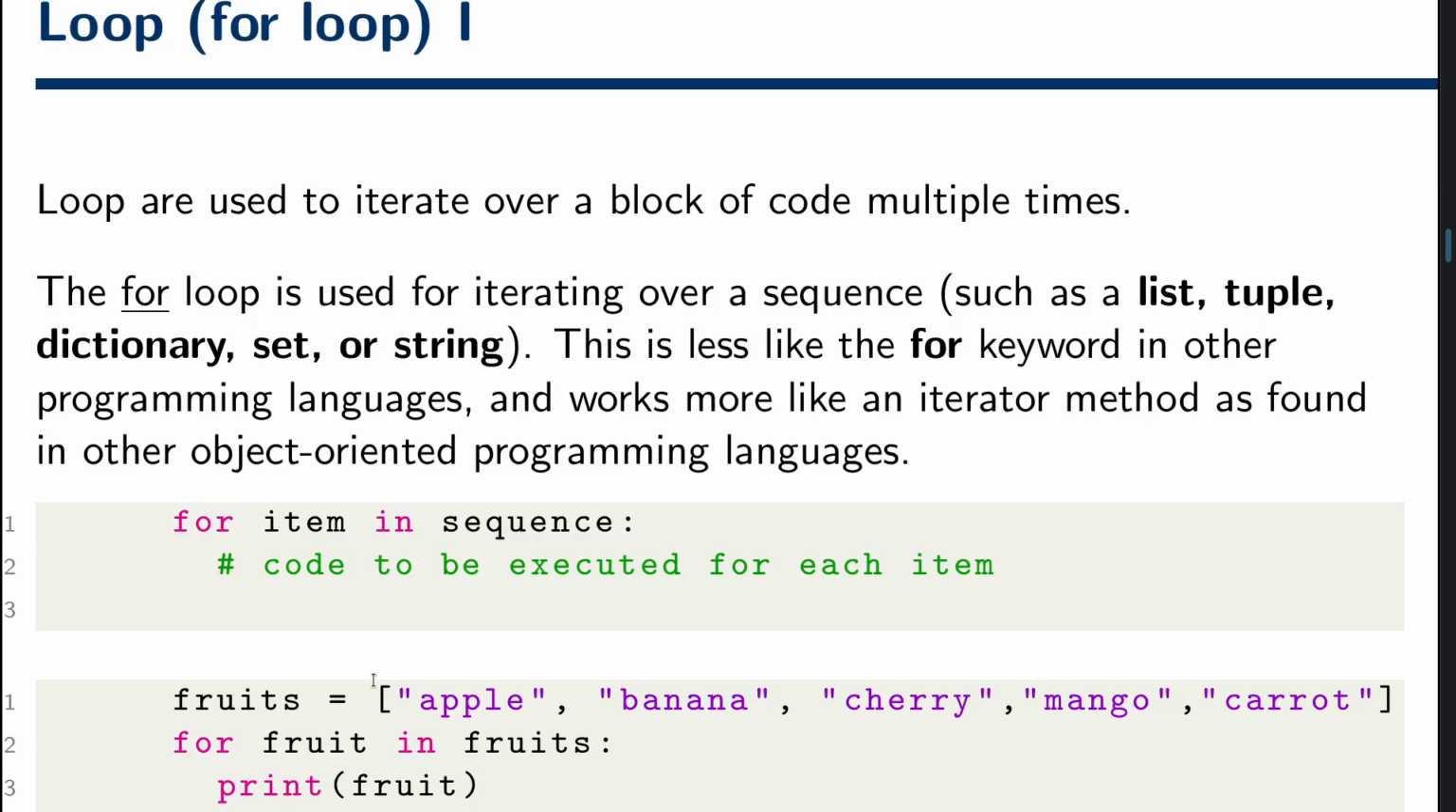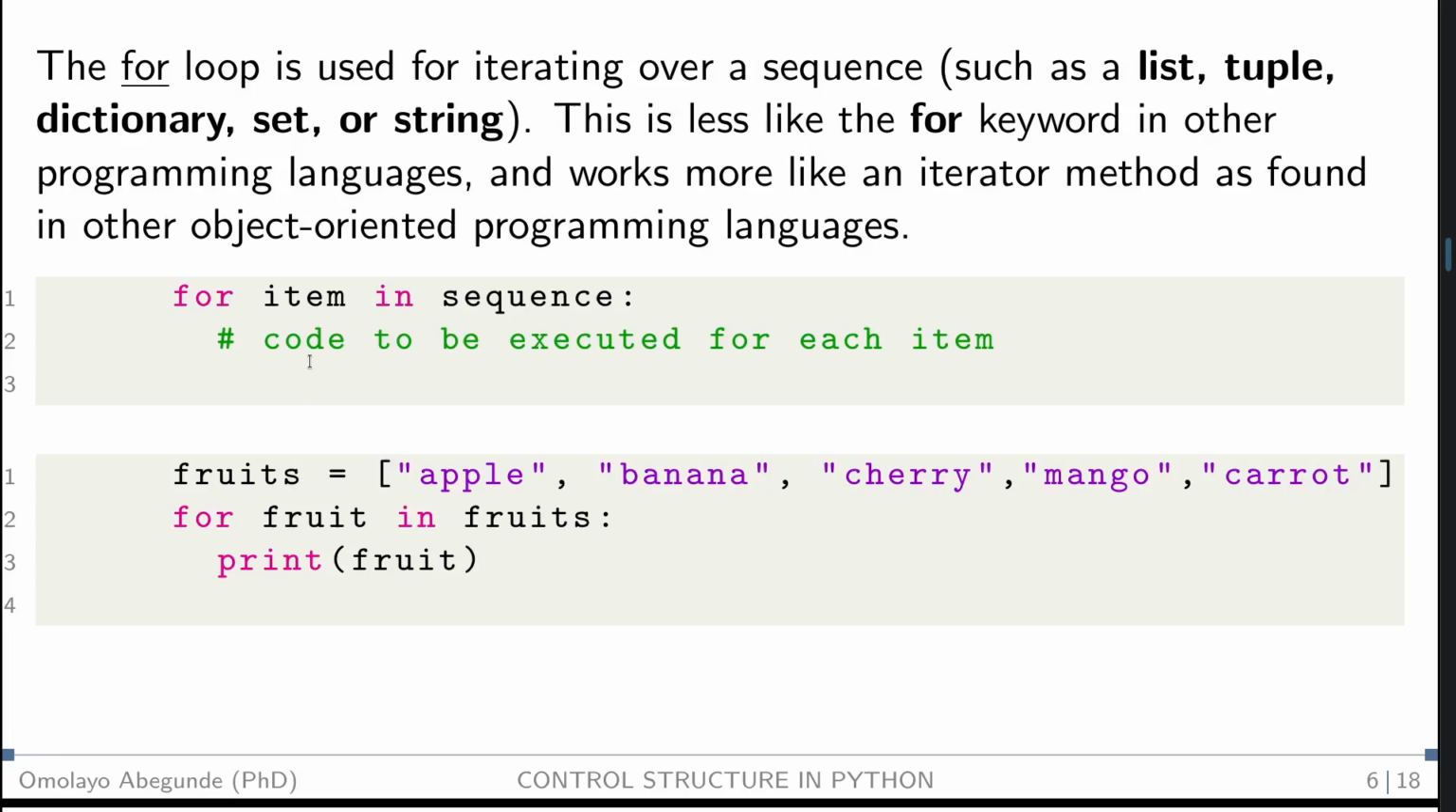Then here is a sample of the code. We also have the for loop here: for item in sequence. It can be a sequence of numbers, a sequence of strings, of names, a sequence of anything. So the item will represent the first item in the list of those items. We're going to talk about lists in future videos, but let's just borrow it here for example. Just assume this is a basket. The list is a container that contains multiple items. So we have apple, banana, cherry, mango, carrots. Let's assume this is a basket that contains multiple fruits.